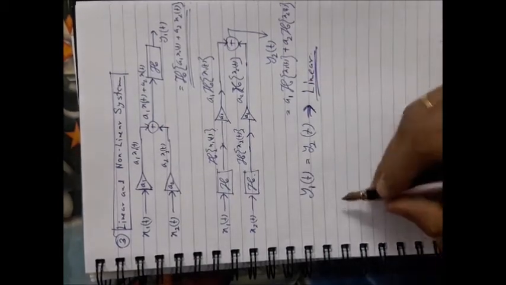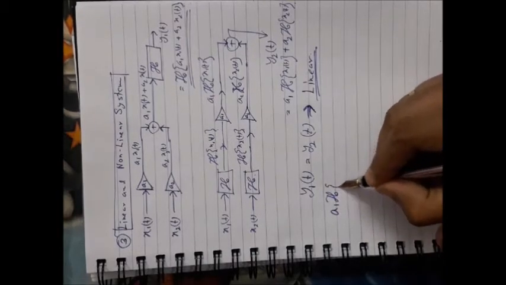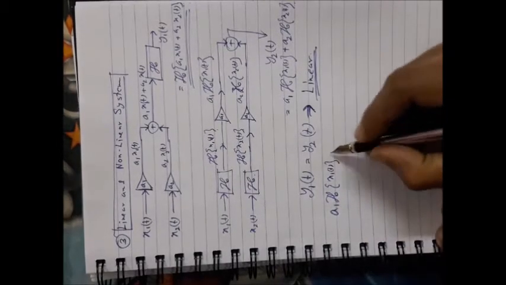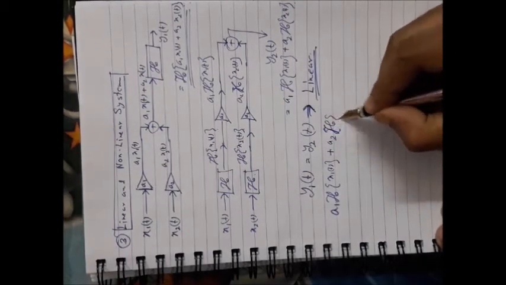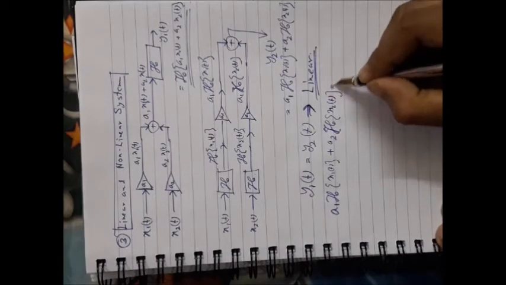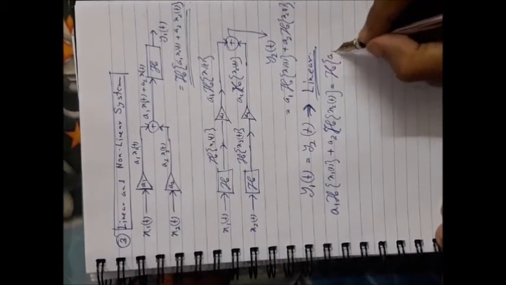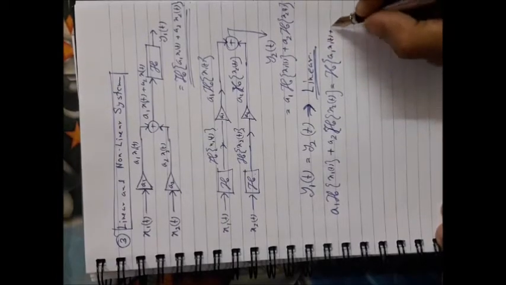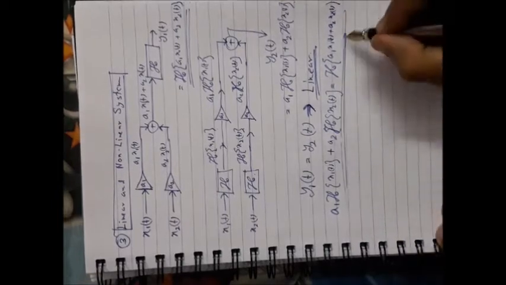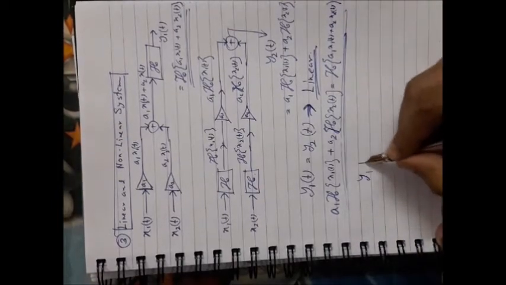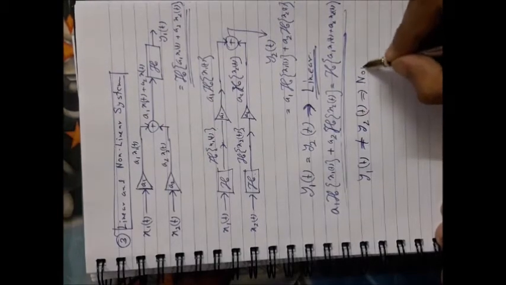In that case, the linear combination of the individual outputs from the individual inputs is equal to the system operation on the linear combination of the inputs. If you find that, it is linear, but if you find that they are not equal, then obviously it is non-linear.